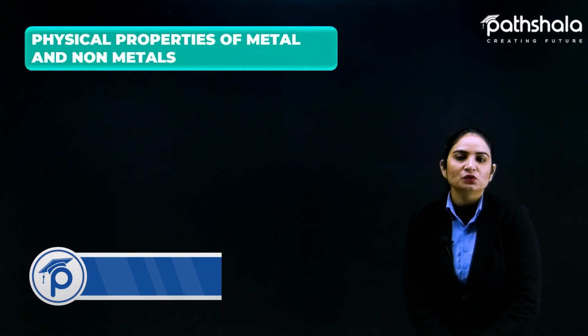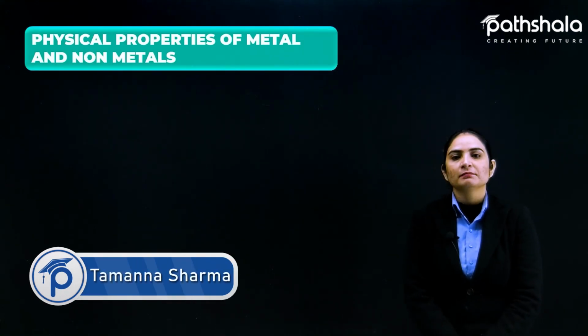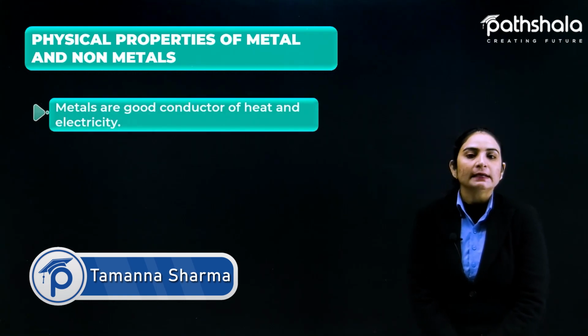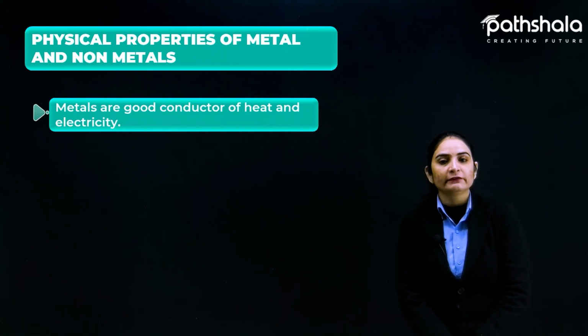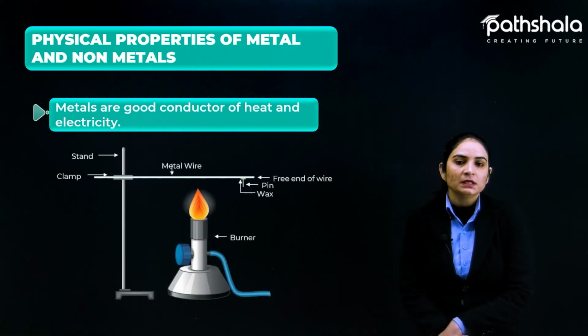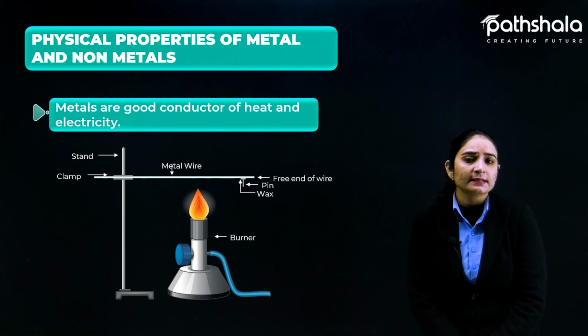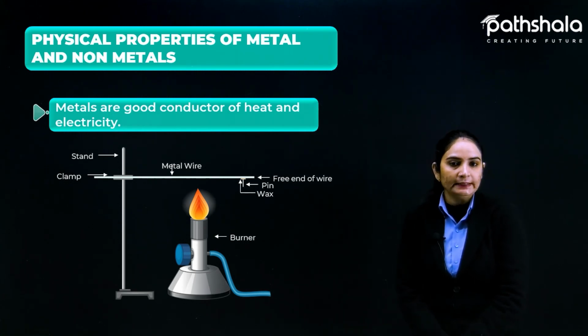So next, we need to proceed with the physical properties of metals and non-metals. First of all, the physical properties of metals. Metals are good conductors of heat and electricity. How can we come to know that? We can see an experimental setup here showing how this is done. We can say that metals are good conductors of heat and electricity.